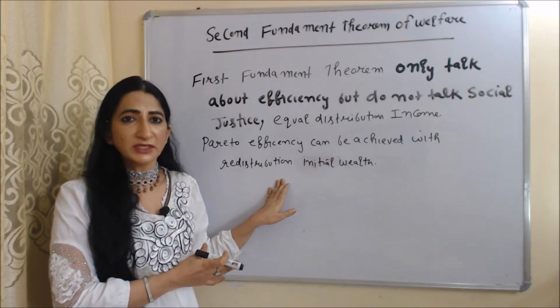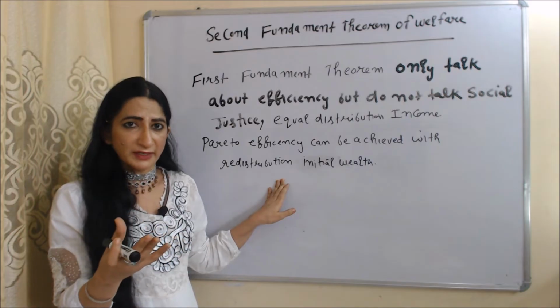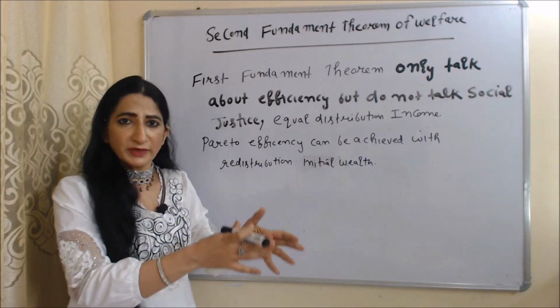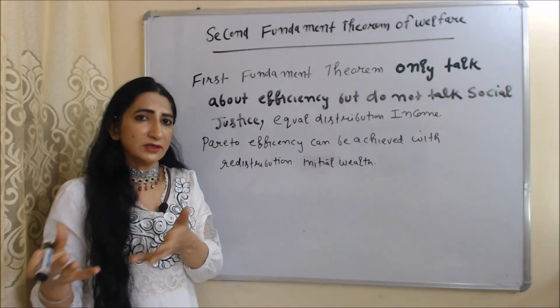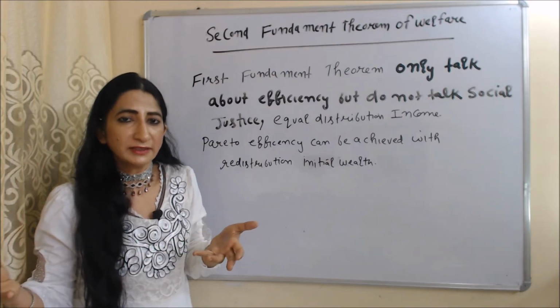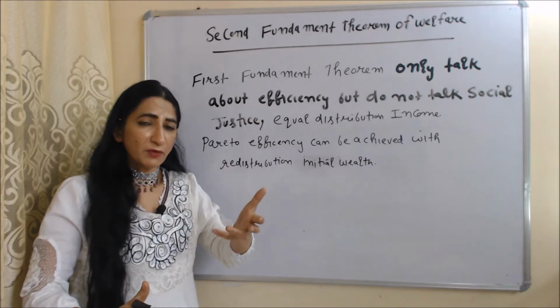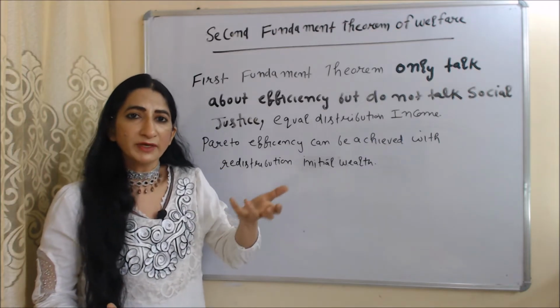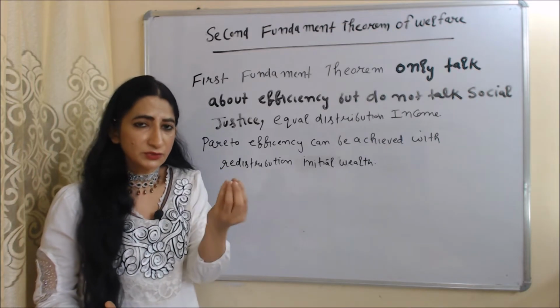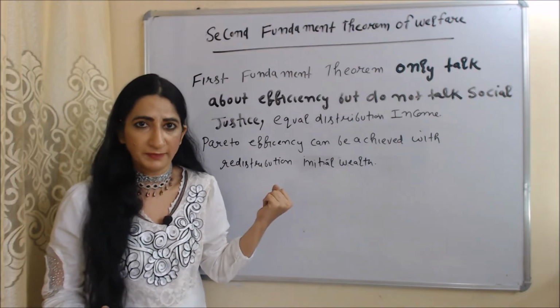Means according to this theorem, we can achieve Pareto optimality if there is equal distribution of income and wealth. But how we can do equal distribution of income and wealth? We can do equal distribution of income and wealth by transfer money from rich to poor. For example, government impose taxes on rich people and use this money for welfare of poor people.